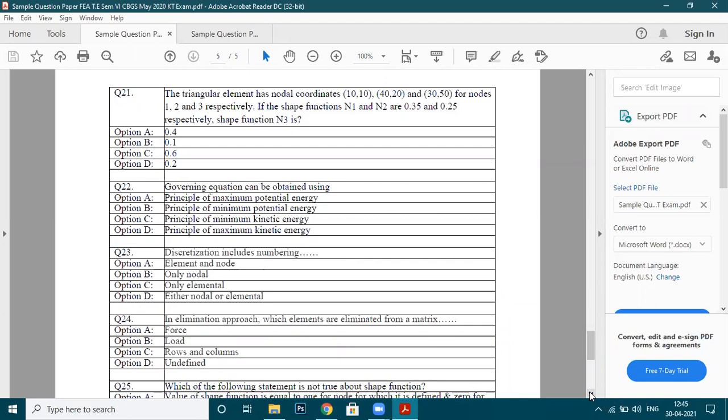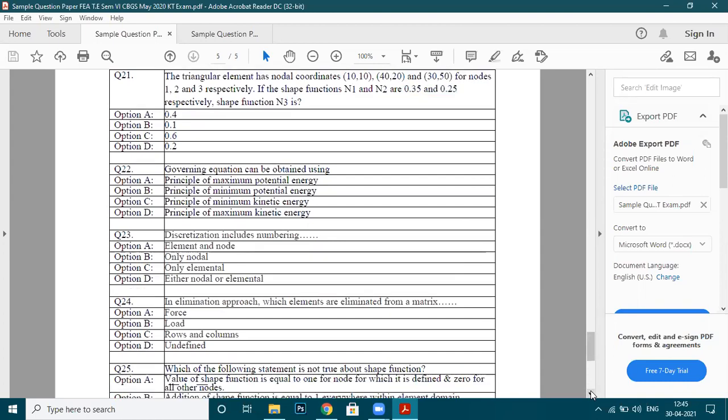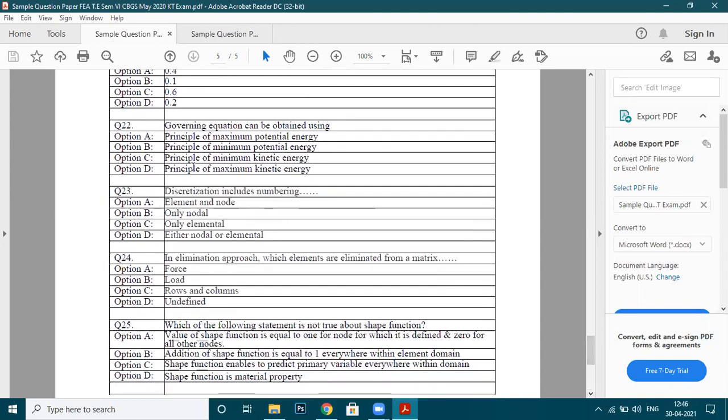0.4. Right. Why is it so? See, n1 plus n2 plus n3 is equal to 1. The addition of n1 plus n2 is 0.6, so 1 minus 0.6 comes as 0.4. So for question 21, option A is correct. In this lecture only we have seen this question.